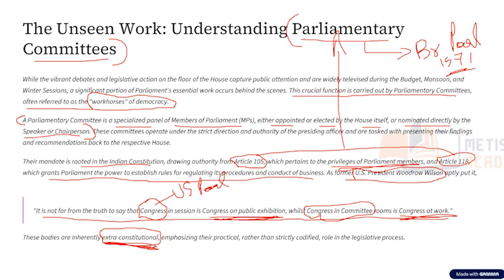Another very important thing is the Public Accounts Committee. The most important of the parliamentary committees is what we call the PAC, or Public Accounts Committee. And this was established for the first time in the year 1861. In the year 1861, we see the Public Accounts Committee being established for the first time.